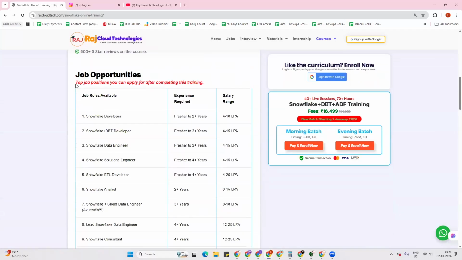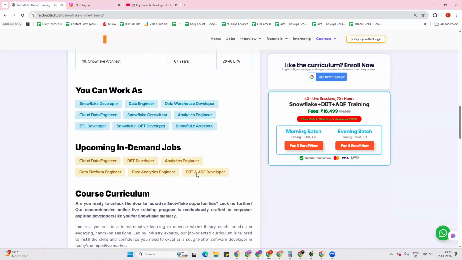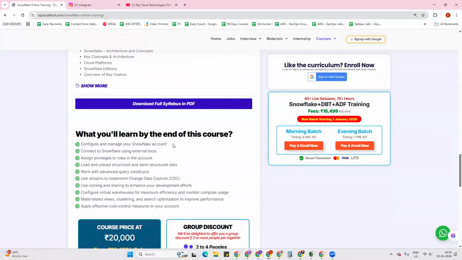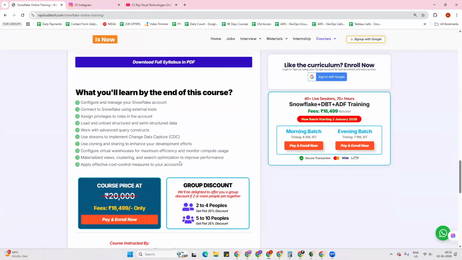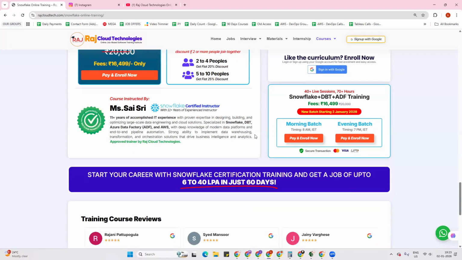So you can check out the complete page so that you can find out about the job opportunities, the experiences, the salary range, everything. And what are the job roles available after completion of this program? And what is the curriculum? By the end of the program, what you will be able to do. The group discount. About your trainer's profile, if you want to know more, here it is.